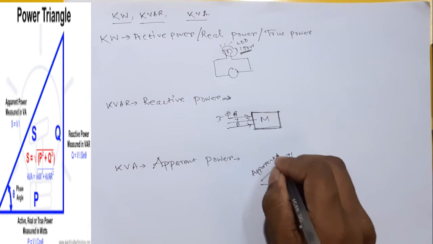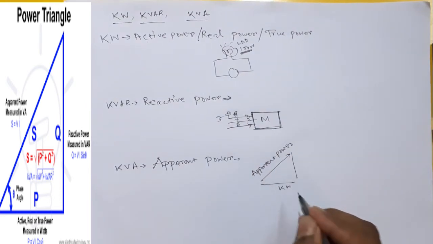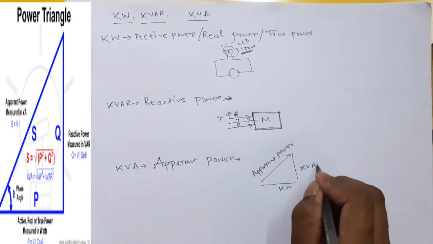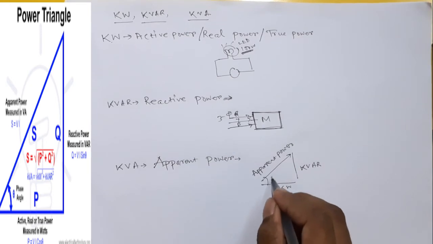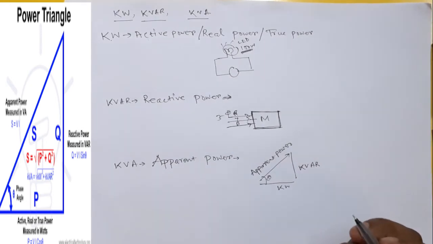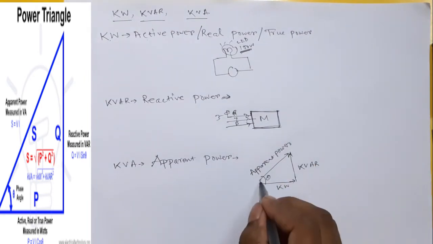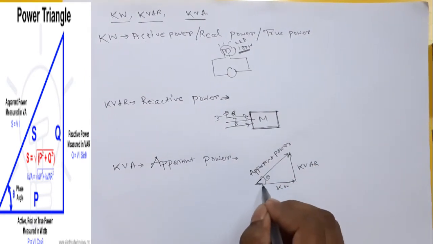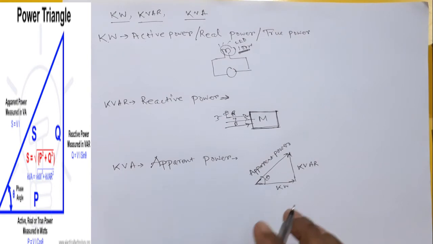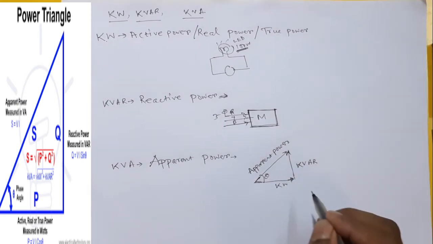This is apparent power. So this is kilowatt and this is kVAr. These things are very important in electrical engineering, but many times they cause confusion because the clarity is not there in the minds of most students.